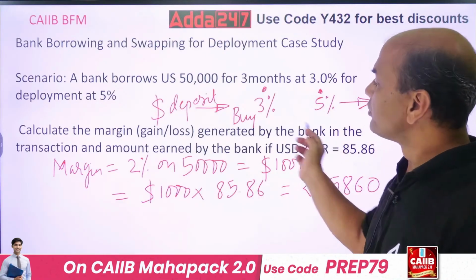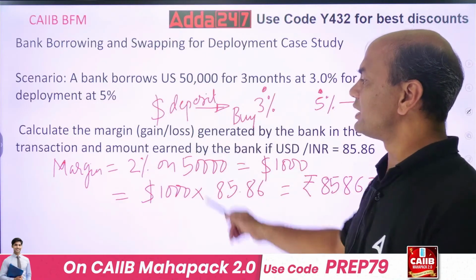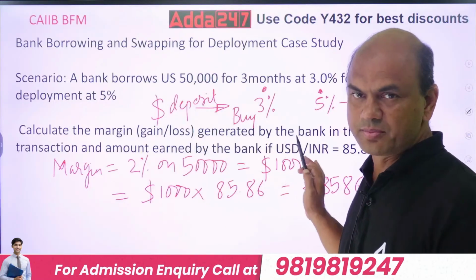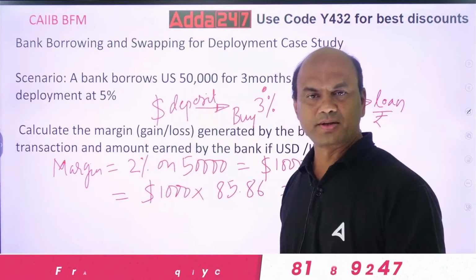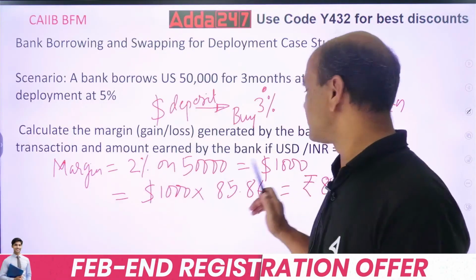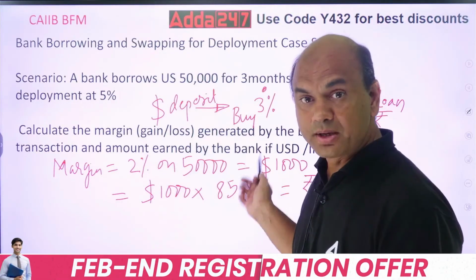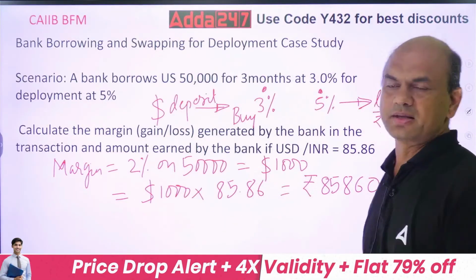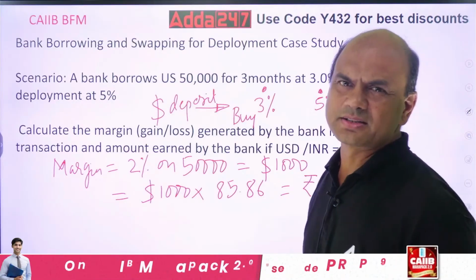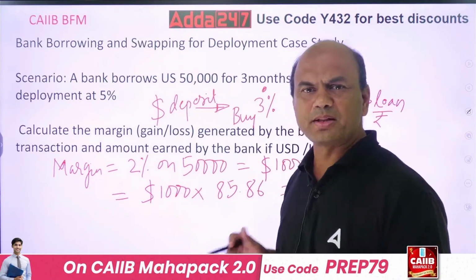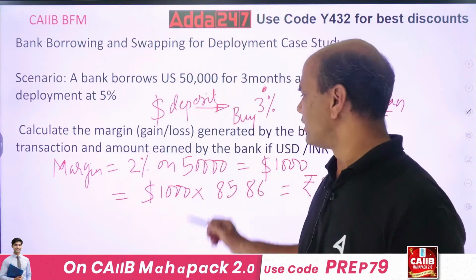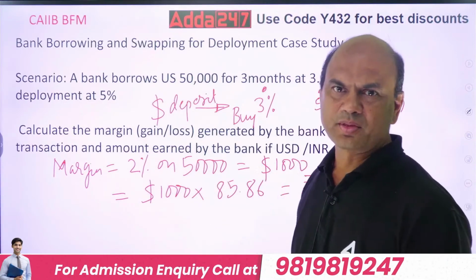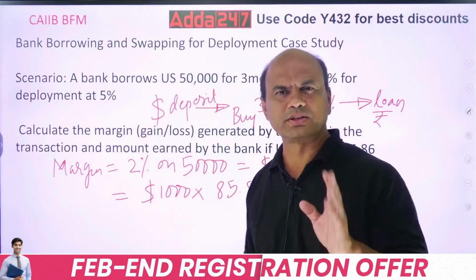So now you have got both the answers. Calculate the margin: in percentage terms it is 2%, in dollar terms it is $1,000, and in rupee terms it is 85,860 earned by the bank. Such a simple case study this is. It can be clubbed in the exam for 2 marks, 1 mark for up to 1,000 and 1 mark for this. So you have to be very focused.